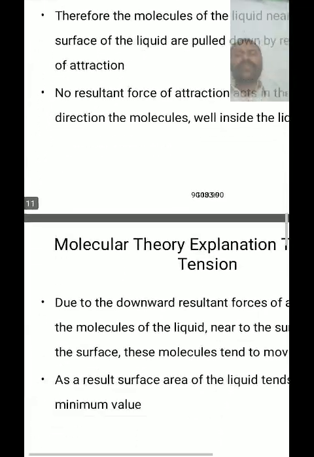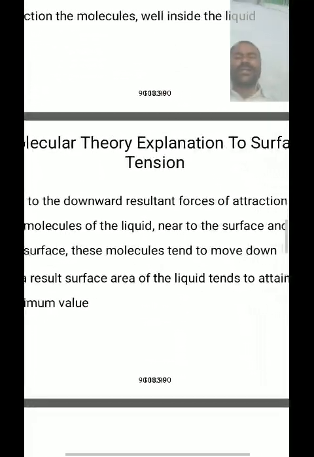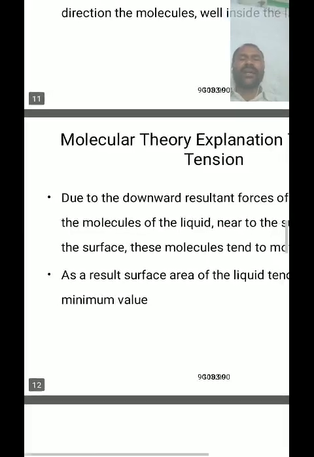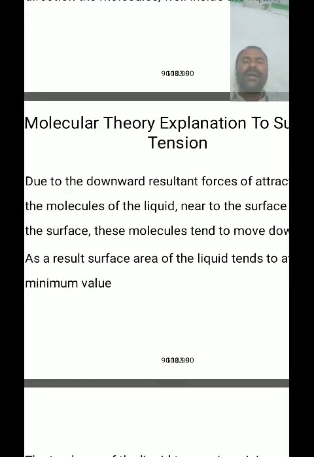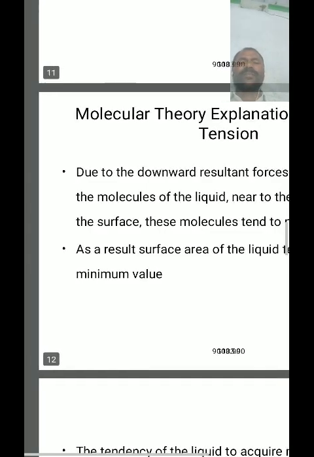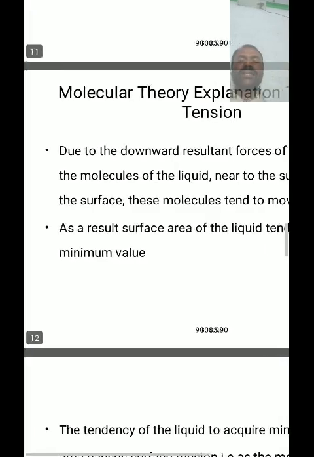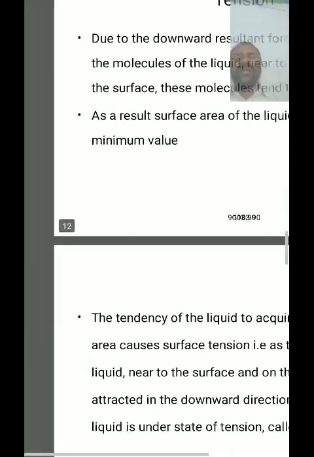So no resultant force of attraction acts in the downward direction on the molecules well inside the liquid. Due to downward resultant forces of attraction on the molecules of the liquid near the surface and on the surface, these molecules tend to move down. As a result, the surface area of the liquid tends to attain a minimum value.